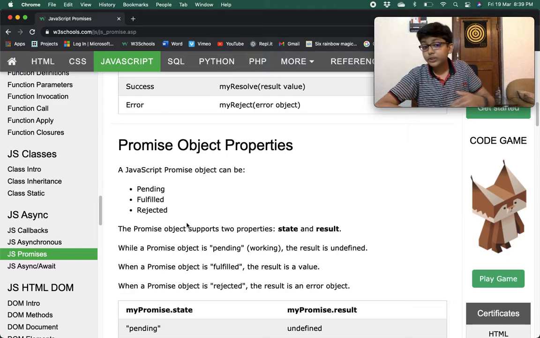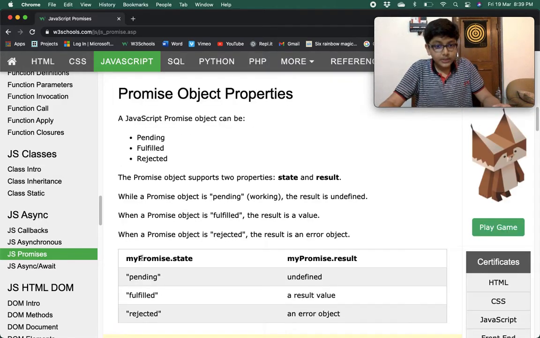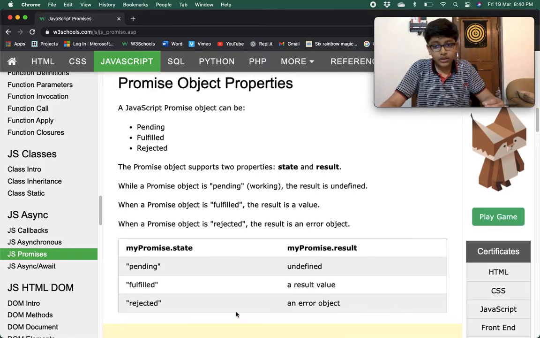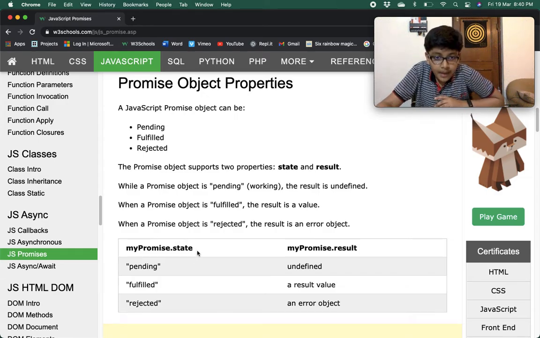When the promise object is fulfilled, the result is a value, the value that is obtained. And when a promise object is rejected, the result is an error object. Here is a table to show it more clearly. myPromise.state, when the state is pending, myPromise.result would be undefined. When it is fulfilled, then the result is a value.